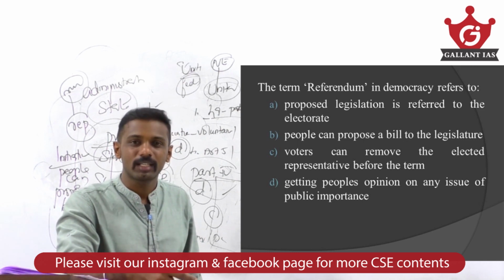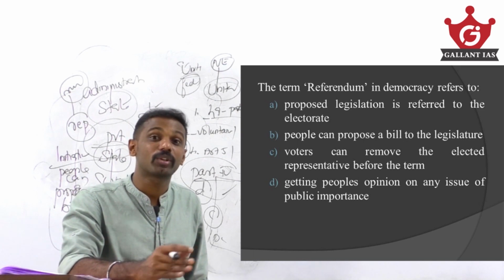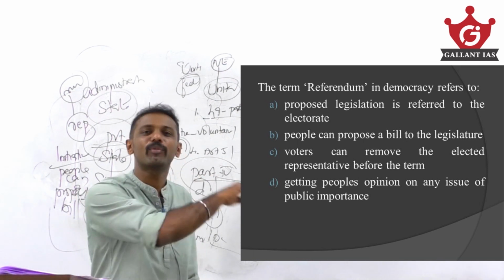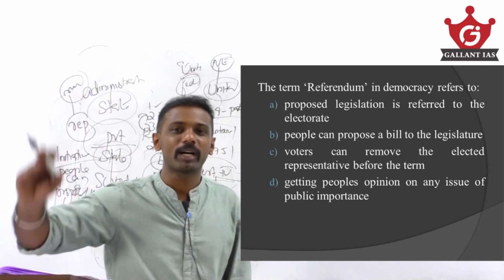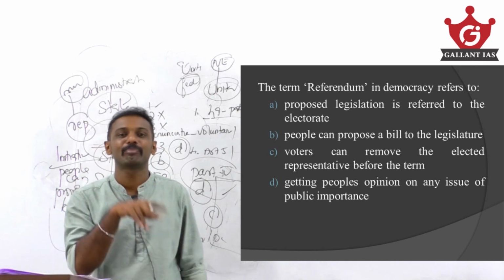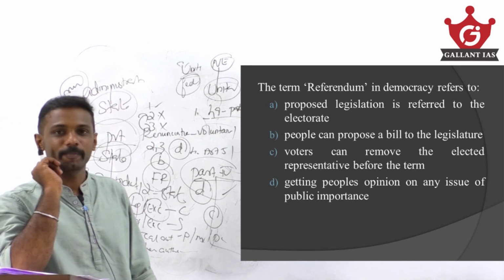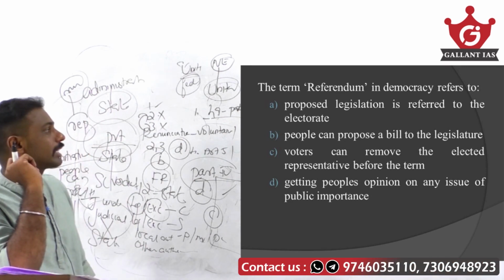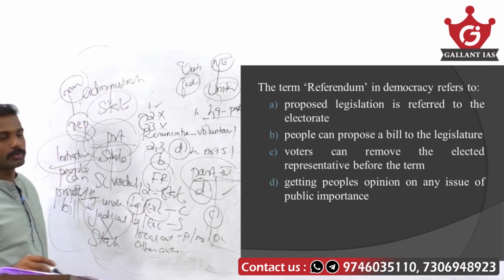Once a legislature makes a bill, it is then sent to the electorate to vote. Then people vote for that bill. If it gets the required majority, the bill is passed. If it does not get the required majority, the bill fails at that time. That is what we mean by referendum, that is, proposed legislation is referred to the electorate. What is option B? People can propose a bill to the legislature. That is what we mean by initiative.